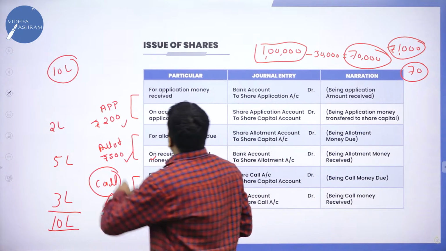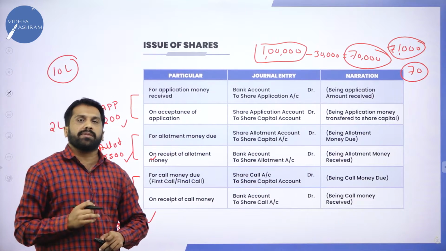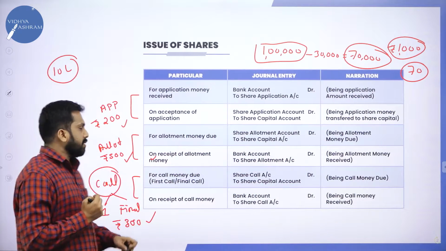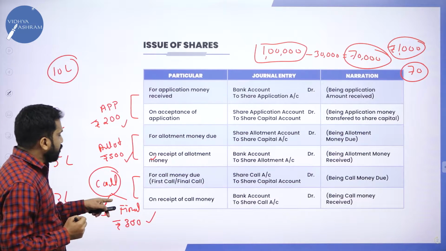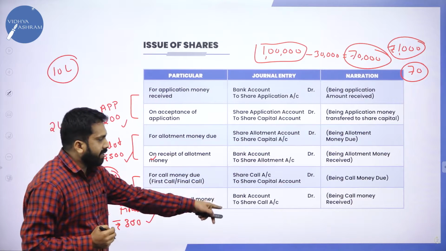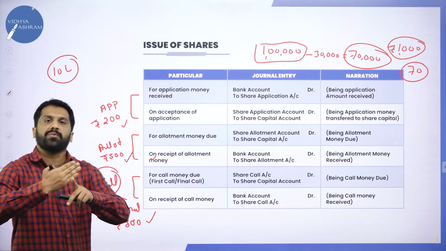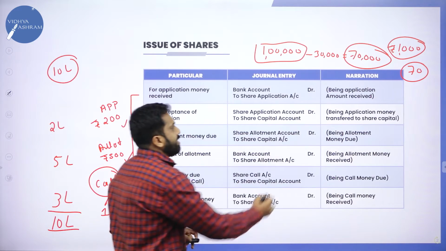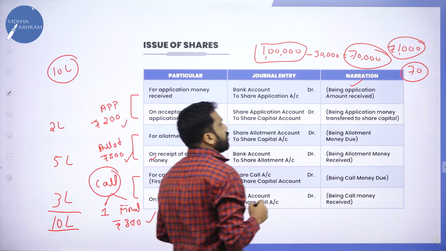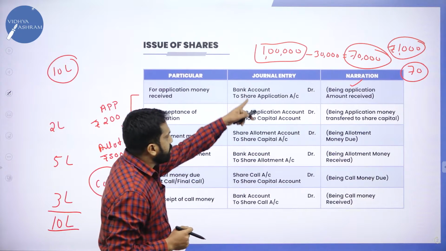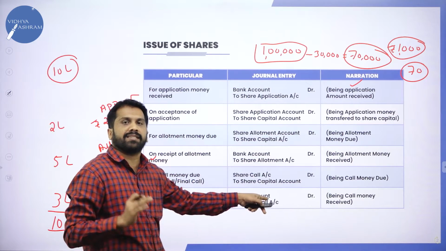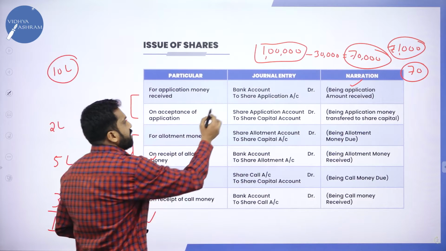Now, on application, you need to remember two journal entries. Allotment, two journal entries. First and final call, again two journal entries. We'll go one by one. These are called narrations. Narrations will come later. First, you have to remember only these things. Now, application, what are the journal entries?